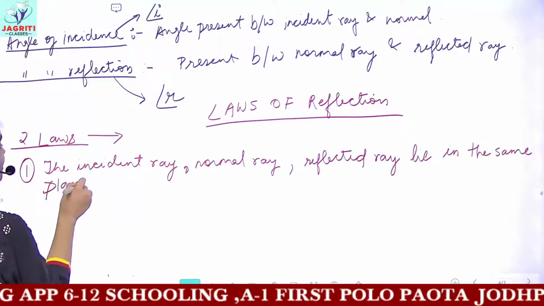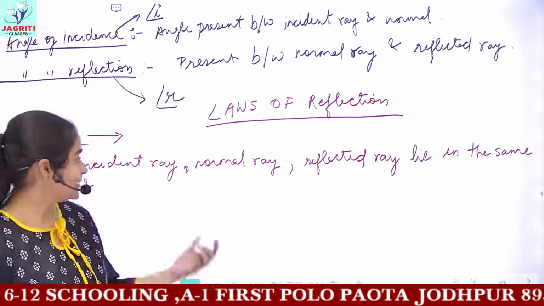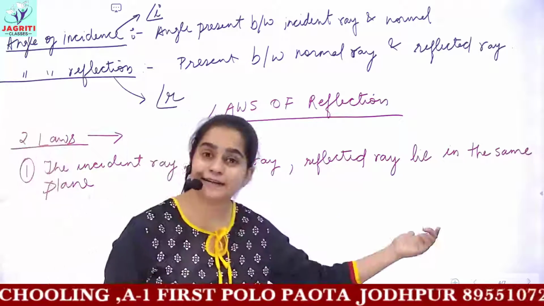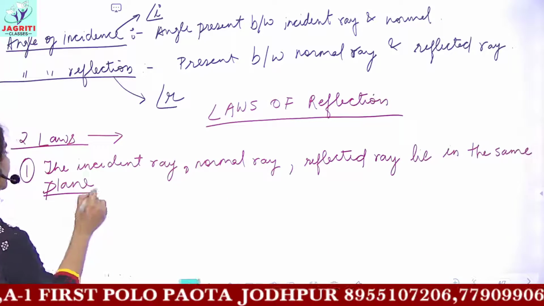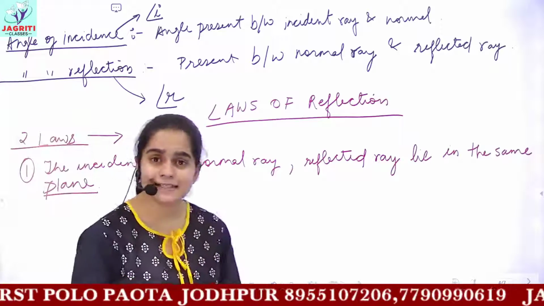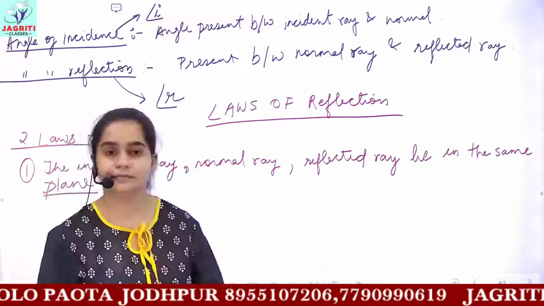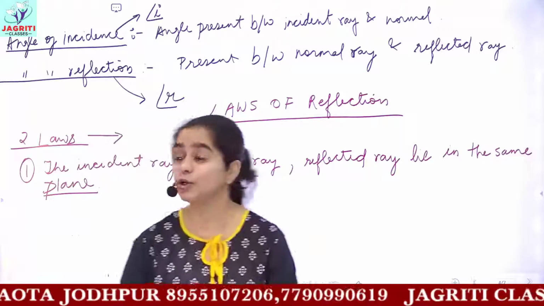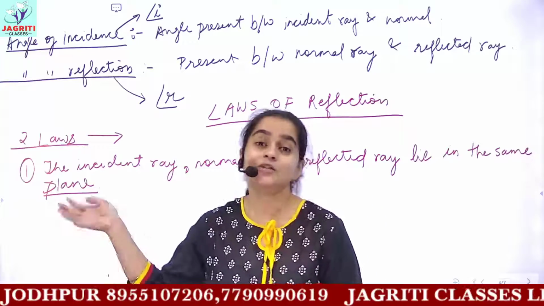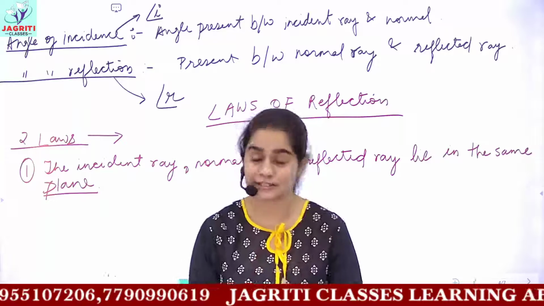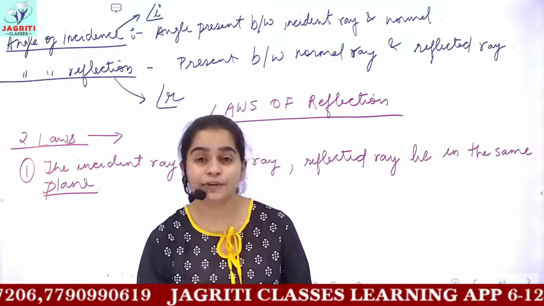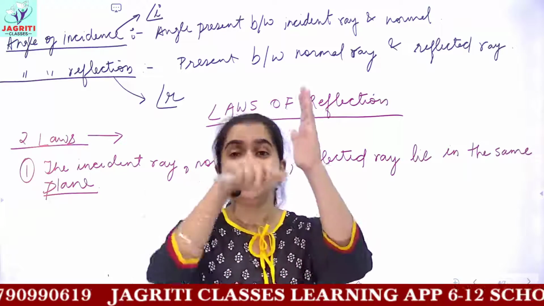So this is the first law of reflection, that is the incident ray, normal ray and reflected ray lie in the same plane. What do you mean by the word plane? You can even learn the law itself, but I want you to clear all your concepts, because we are studying science and science carries scientific reasons and logic. So plane means a figure which is enclosed by two axes.